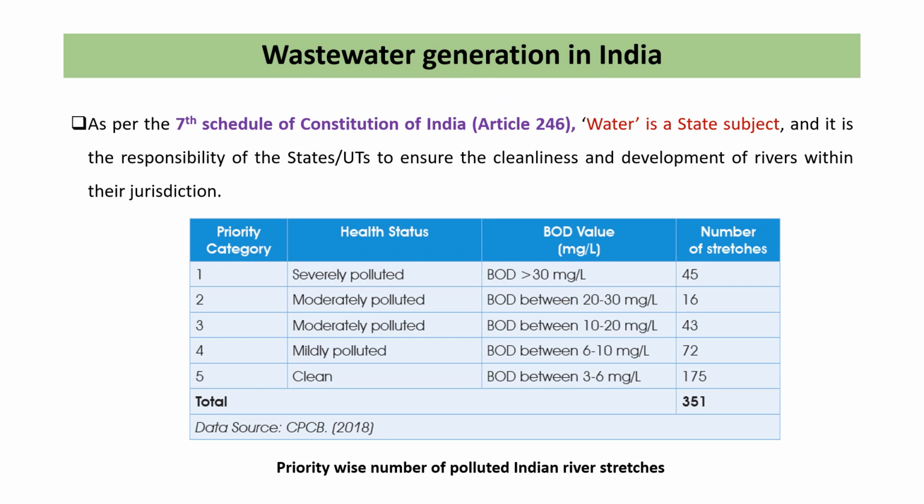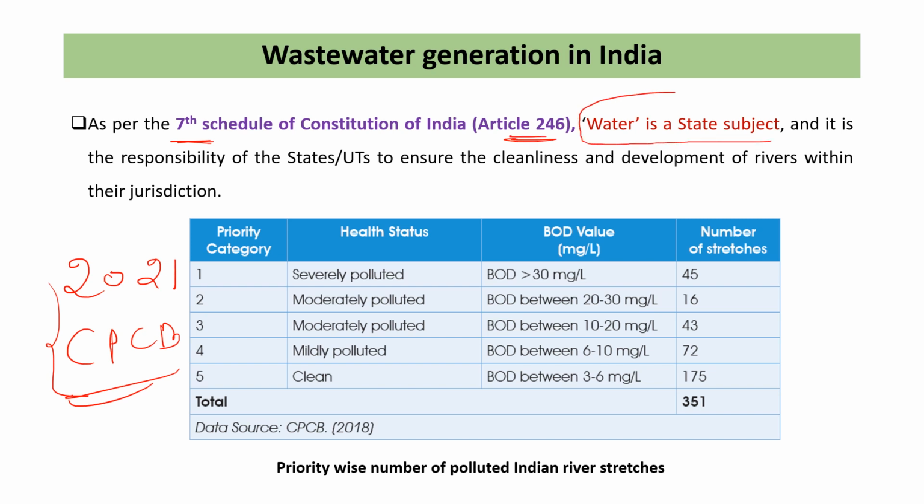Now the wastewater generation scenario in India. Recently in 2021 the CPCB, Central Pollution Control Board, published a report about the wastewater, okay, and provided the wastewater generation data in India. So, as per the seventh schedule of the Constitution of India, article 246, water is a state subject. Water क्या है? एक state subject है. And it is the responsibility of the state and union territories to ensure the cleanliness and development of rivers within their jurisdiction.